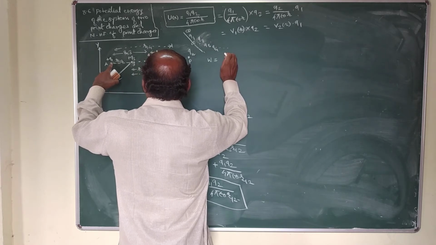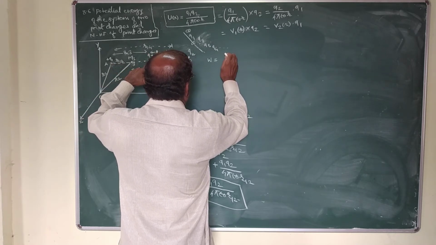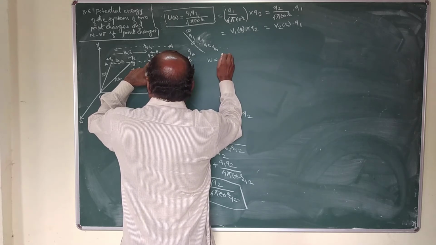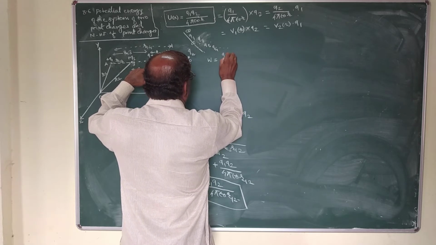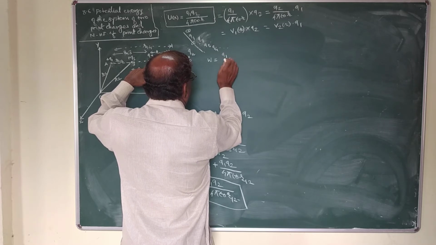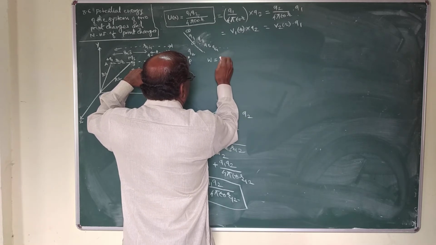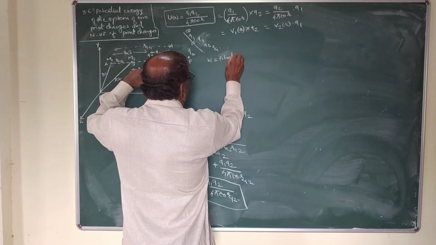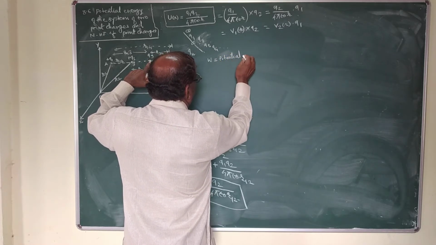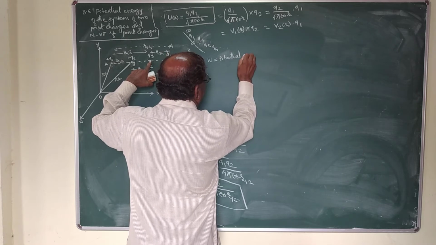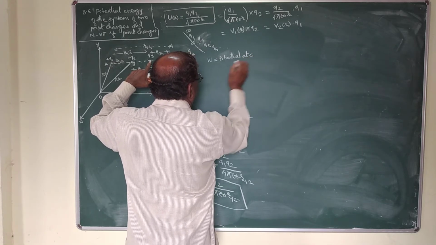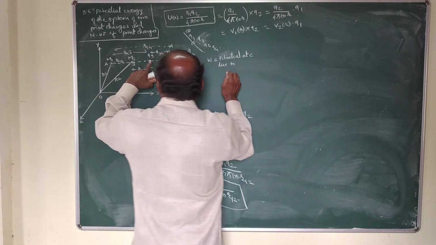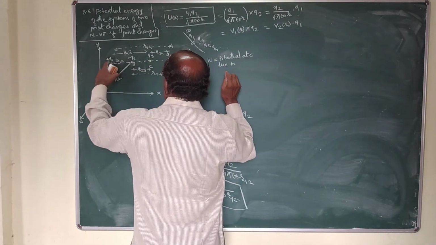This Q1 charge produces the electric potential at point C, given by Q1. Means work done is equal to potential at C due to Q1 charge,